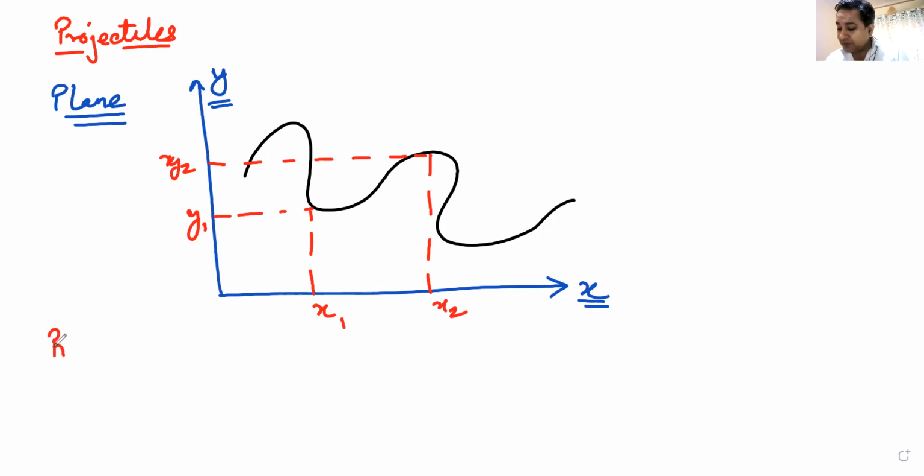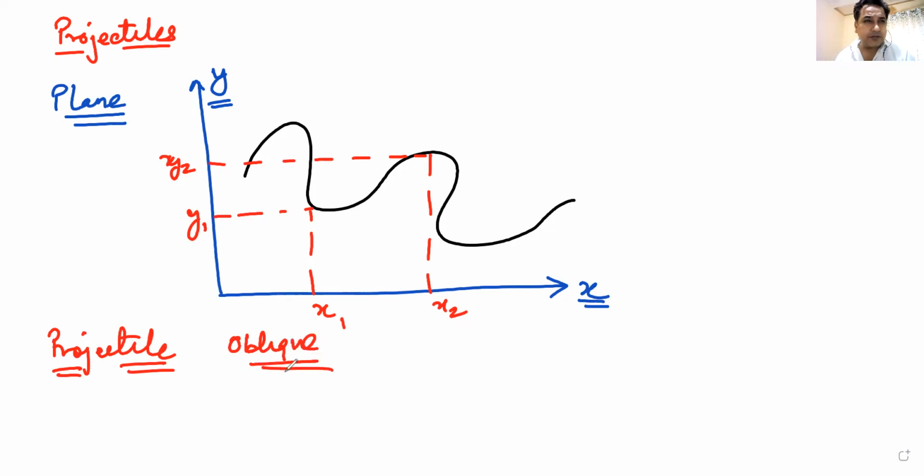Now, what is this projectile motion? Remember, the projectile motion that we are going to do in this class is known as oblique projectile. What do you mean by oblique projectile? Up till now, when we were doing motion under gravity, that was also projectile motion, but that was projectile motion in one dimension.